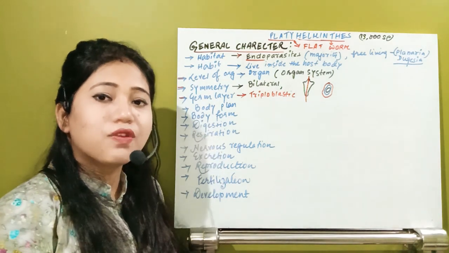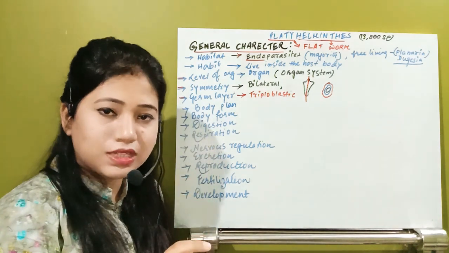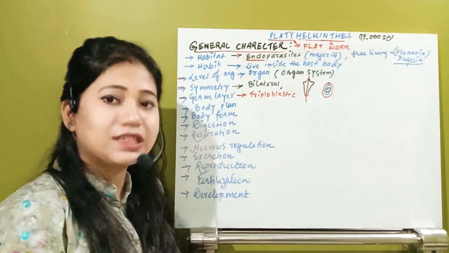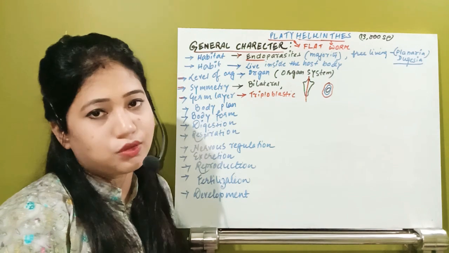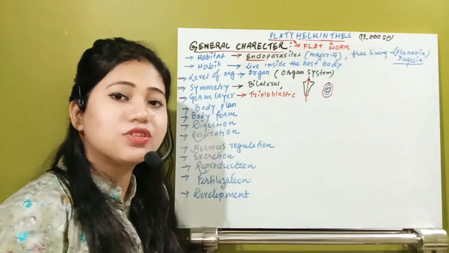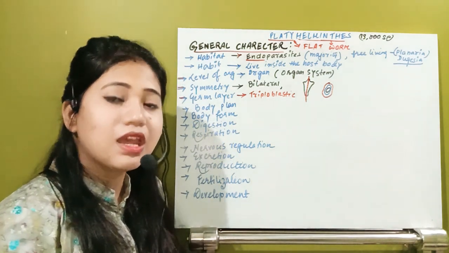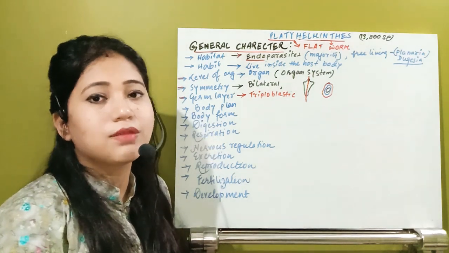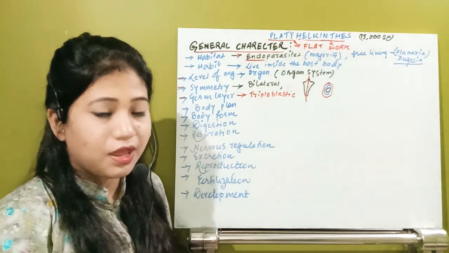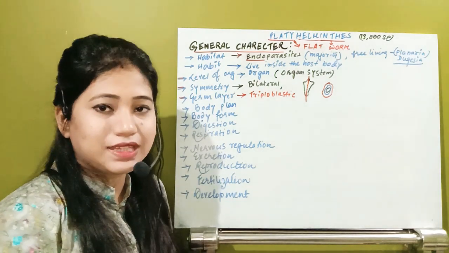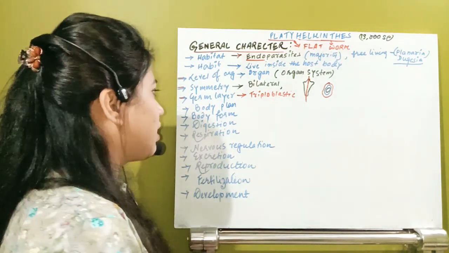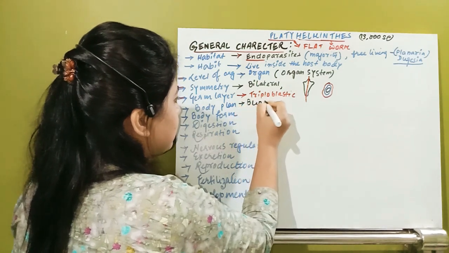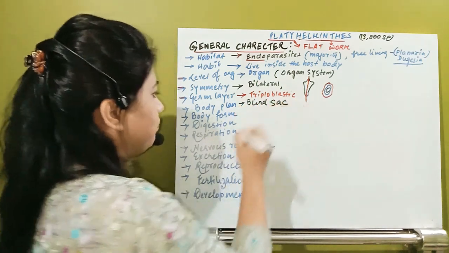In the ctenophores, what happened? A single opening was there, which was serving both as a mouth as well as the anus, and inside they will have just a gastrovascular cavity. In them also the same thing is happening. That means they are also going to have a single opening which is serving both as a mouth as well as an anus, and they will have a blind sac body plan. So remember, they are going to have a blind sac body plan.